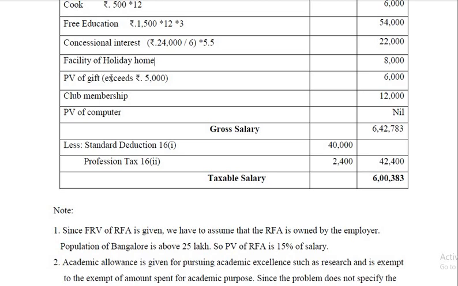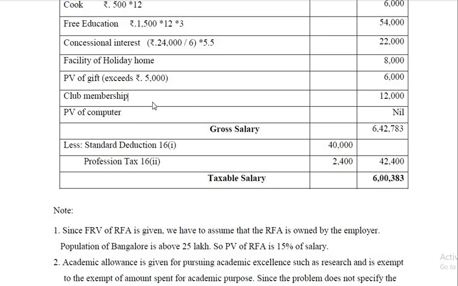Perquisite value of gift. Aggregate value exceeds 5,000, so taxable, fully taxable. As far as gift in cash or in gift coupons, it is fully taxable, whatever may be the amount. Facility of holiday home taxable, perquisite values over club membership. So it has nothing to do with the business. It does not help the business. Therefore, it is purely for the benefit of the SSC. Therefore, it is fully taxable.